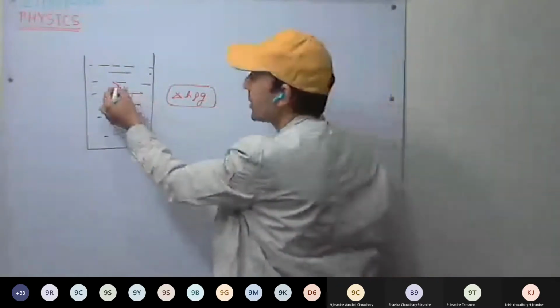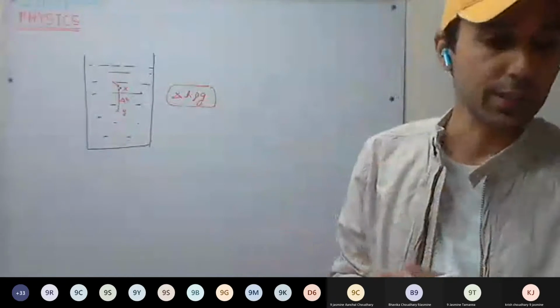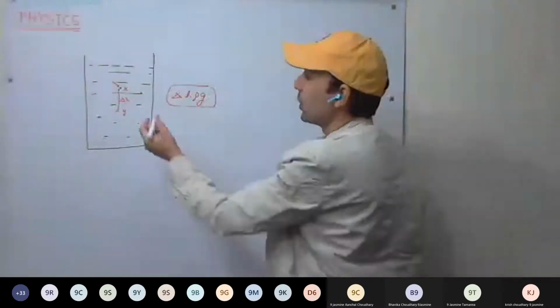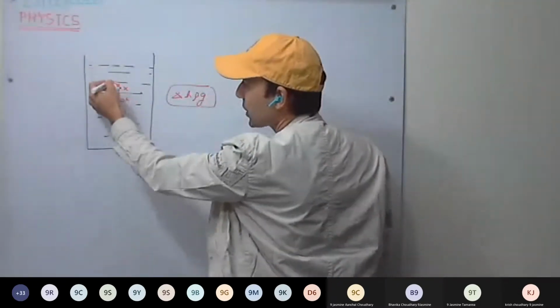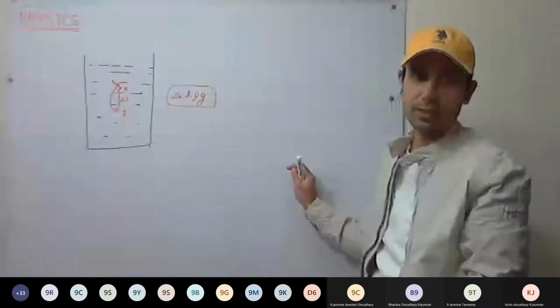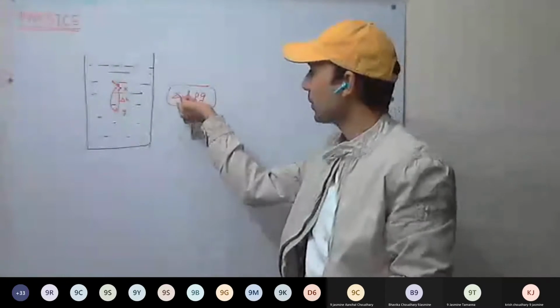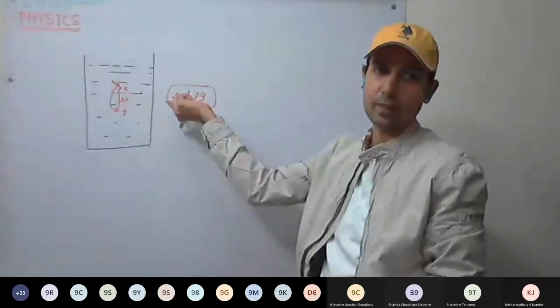So the extra pressure that I am applying is being transmitted to Y as well, such that the difference in pressure always remains the same.